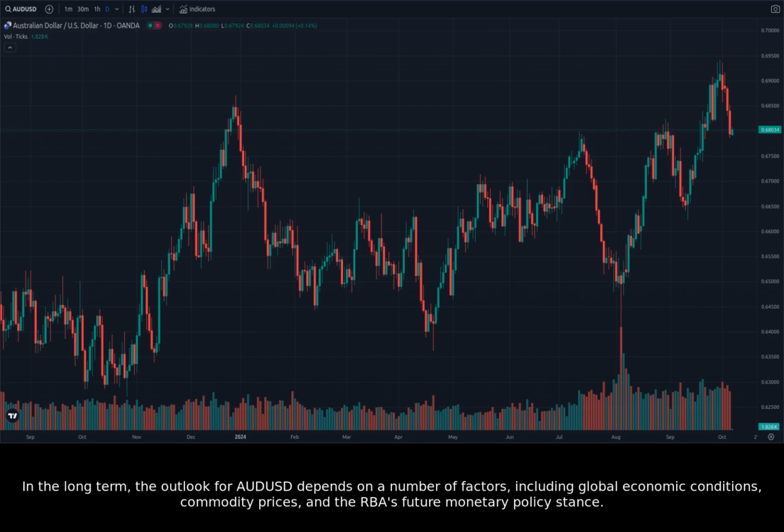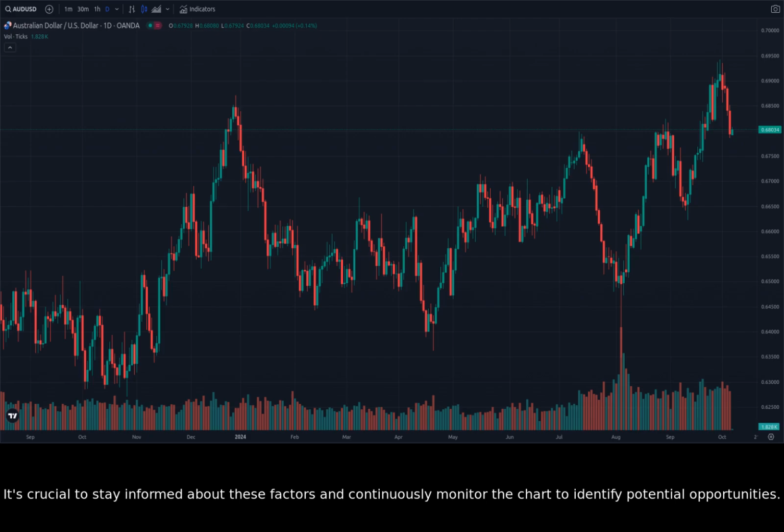In the long term, the outlook for AUDUSD depends on a number of factors, including global economic conditions, commodity prices, and the RBA's future monetary policy stance. It's crucial to stay informed about these factors and continuously monitor the chart to identify potential opportunities.